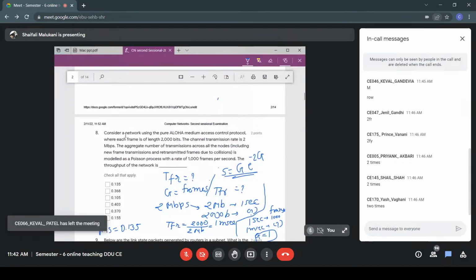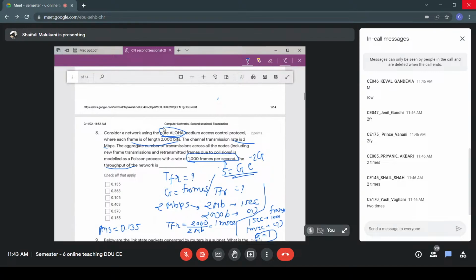Okay. Now what is the next question? Pure Aloha is given to you. The frame length in bits is given to you. The transmission rate is given to you. And on an average, how many frames per second are transmitted is given to you. And what is the question to you? Throughput. Can you tell me the equation of throughput for pure Aloha?